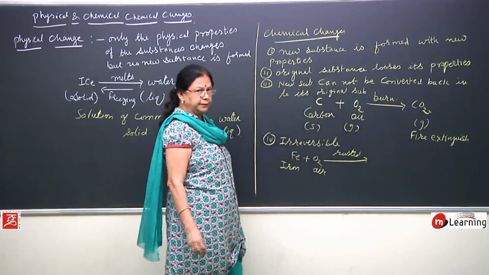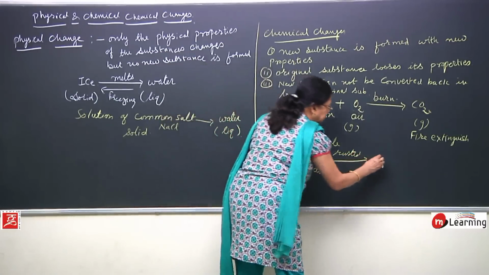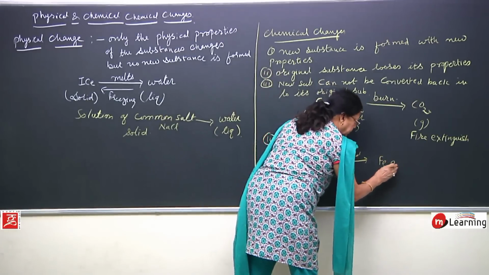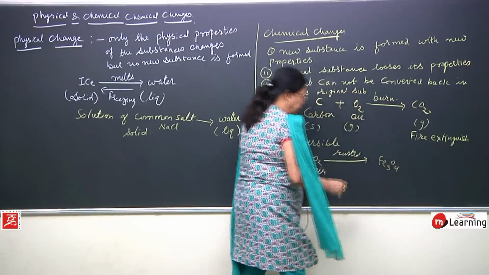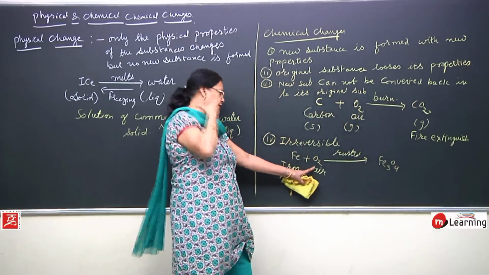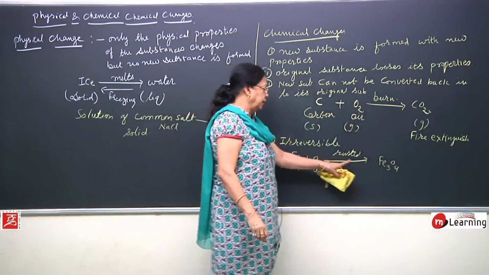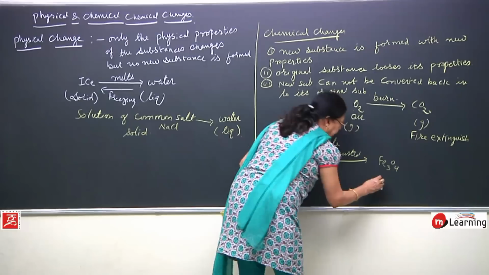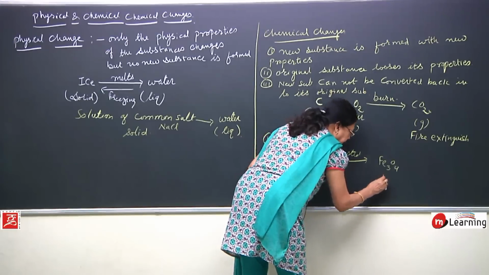What has happened here? Iron has combined with the oxygen part of air and formed an oxide of iron, and this is brown in color.